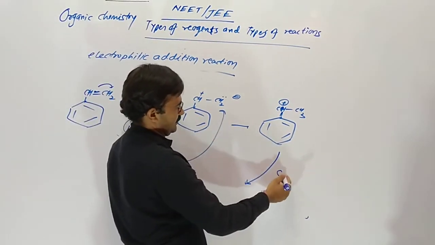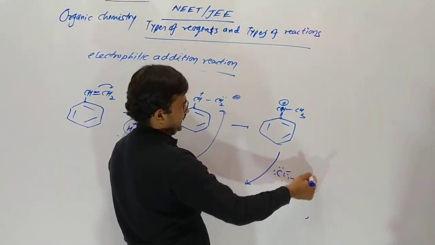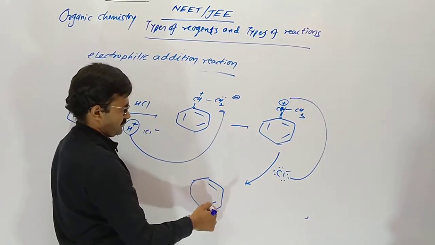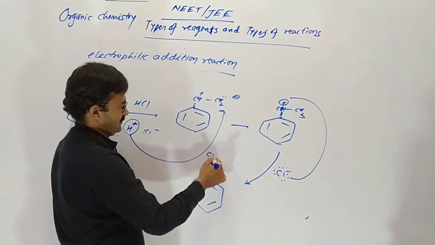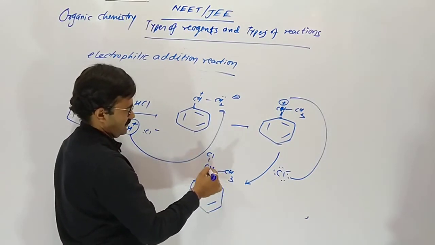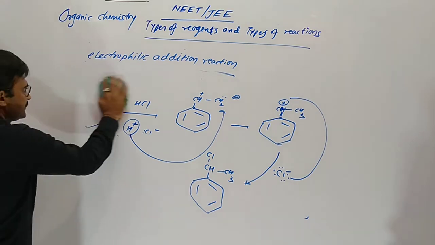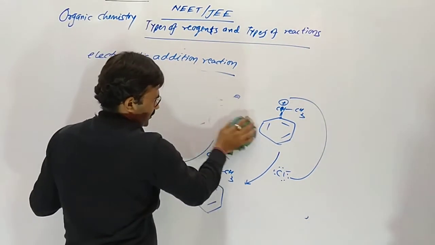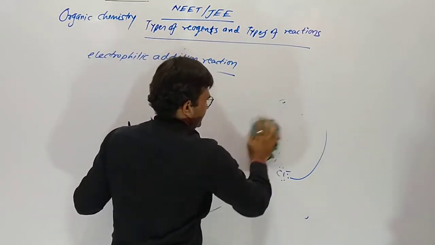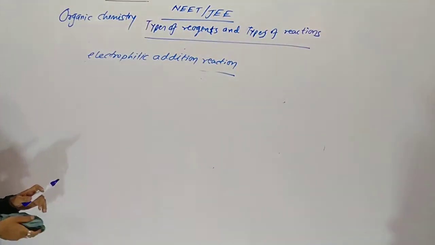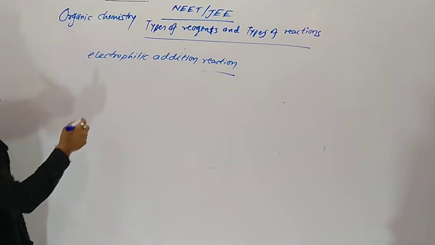Now chloride enters on that carbon, and it gives 1-chloro-1-phenylethane. This is our product. Remember, the intermediate should be more stable, and first the attack of H plus ion occurs in this case.